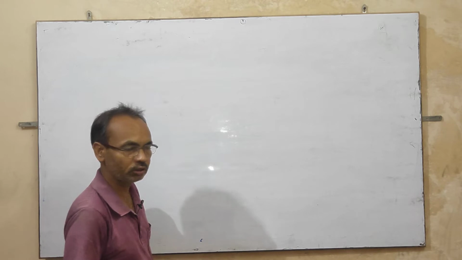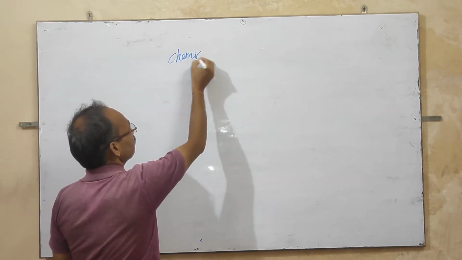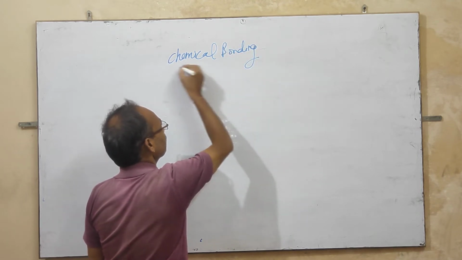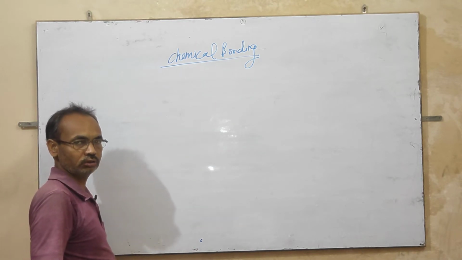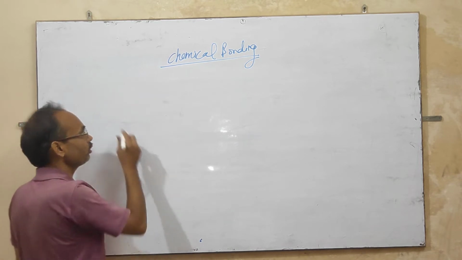Today's topic is chemical bonding. Chemical bonding is the second chapter of ICSE class 10 chemistry. And what is chemical bonding?